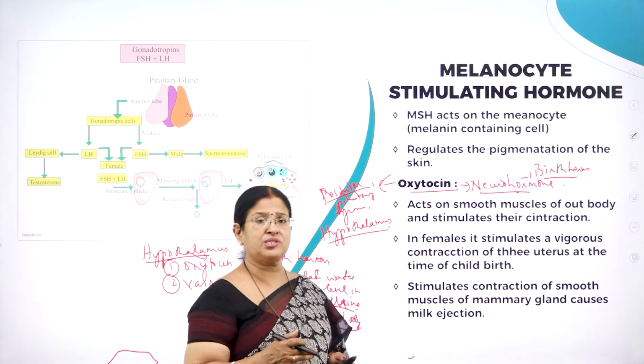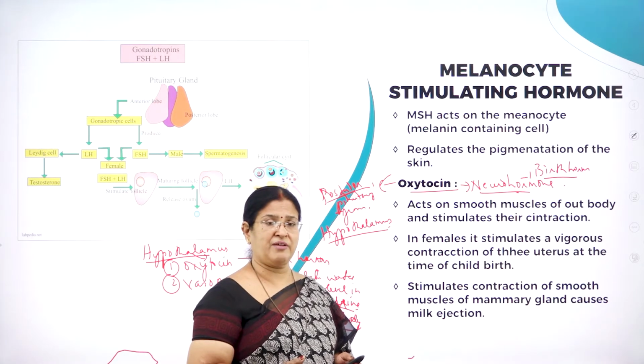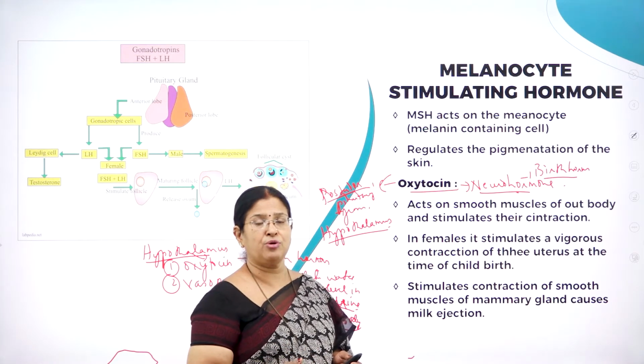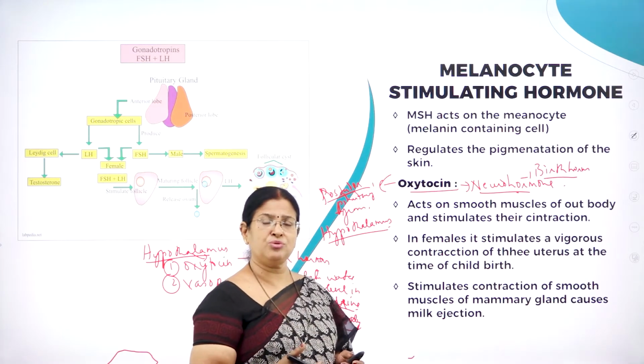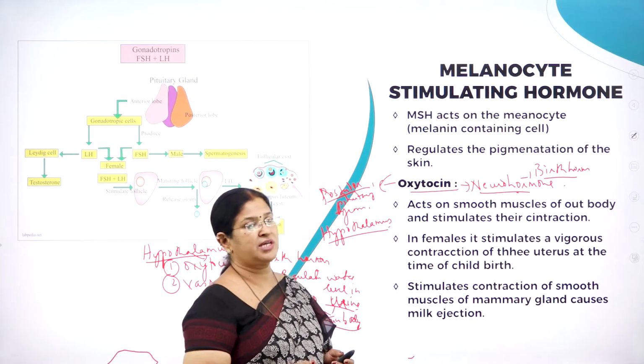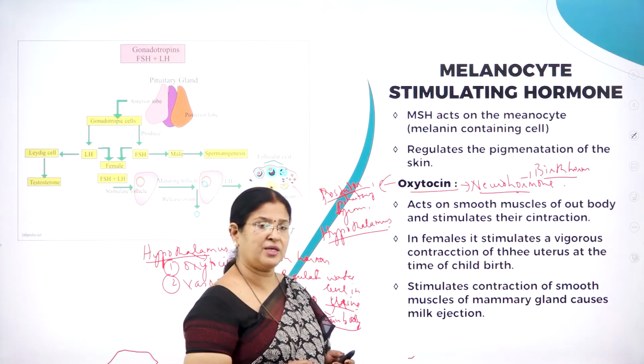But when oxytocin is not produced in sufficient quantity, normal delivery is not possible. Then they have to go for a cesarean section, where the baby has to be removed through surgery. So oxytocin is very, very important. Hence it is called the birth hormone.